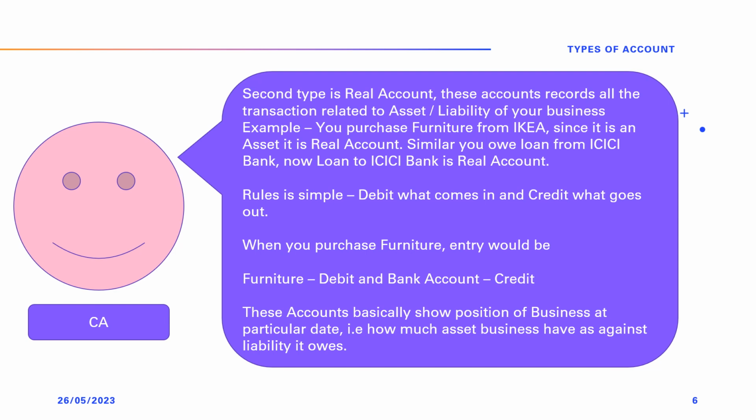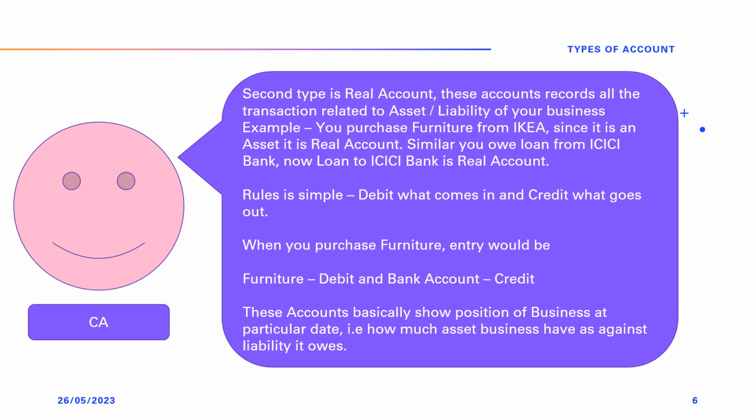For the viewers who want to know the meaning of asset and liability, they can refer to the video mentioned in the link below for clarity. Over here, the rule of accounting is debit what comes in and credit what goes out. When furniture is purchased, furniture account is debited and cash is credited.